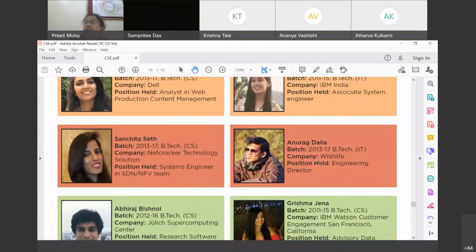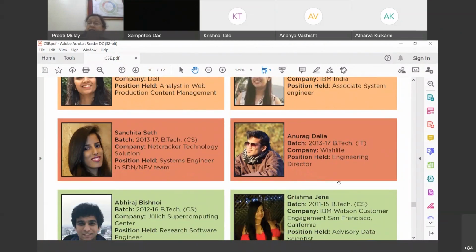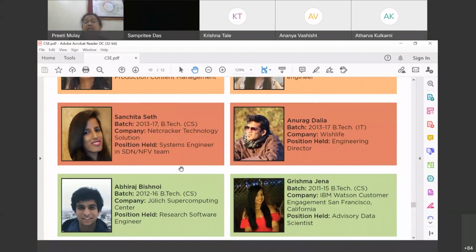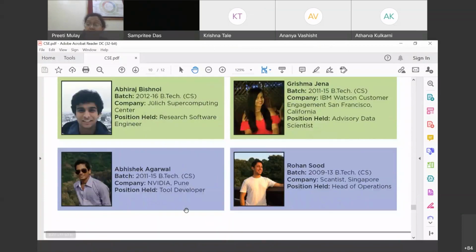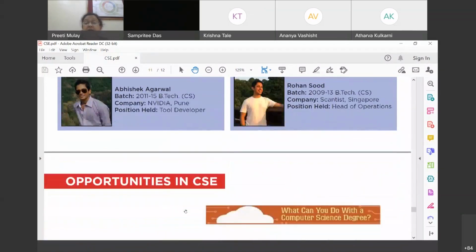So you name the company, and we have our student alumni who are placed there, right? As I said, once again, Kushma Jina is with IBM Watson. Sanchita is with Netcracker, and the list goes on and on, right? Abhishek is with NVIDIA, right? So these are very few of our alumni which we have given over here.